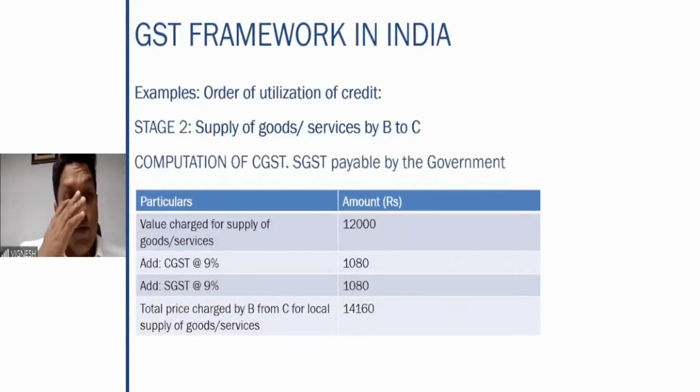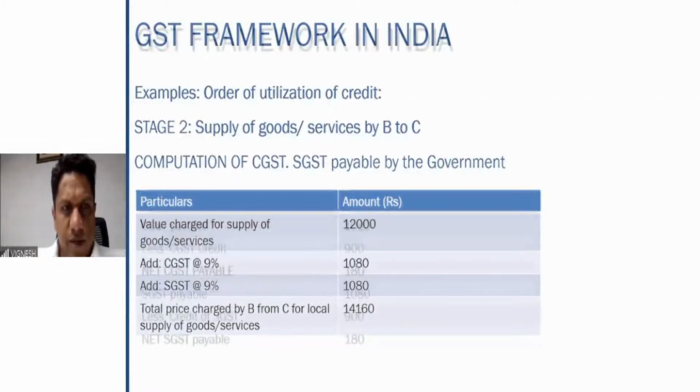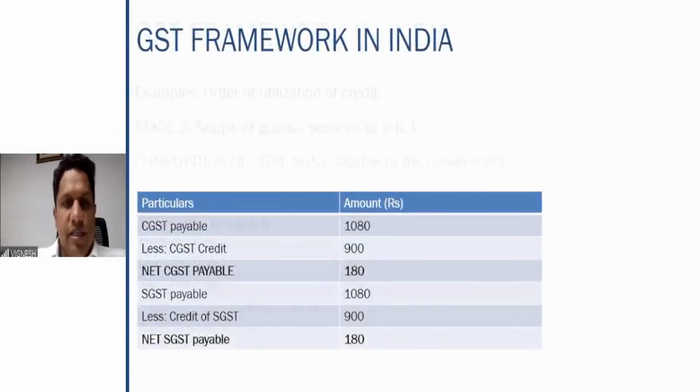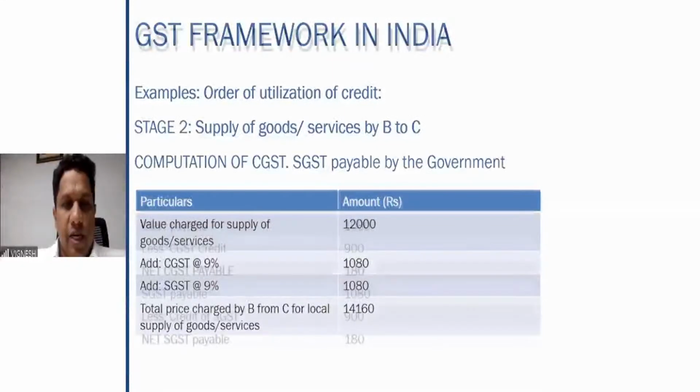Now, stage number two, what happens? B is selling to C. Again, within the state. So, B is charging 12,000 rupees. Selling within the state, 9% CGST, 9% SGST. Why again CGST, SGST? Because he's selling within the same state. Total price charged by B comes to 14,160. So if you look at the computation of credit here, CGST payable by B here is 1,080.